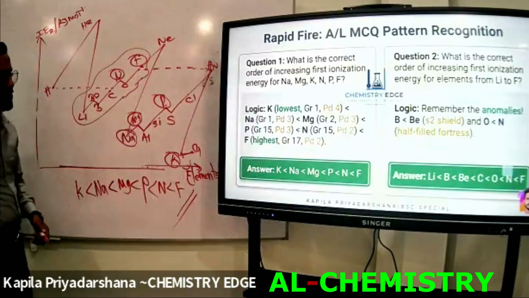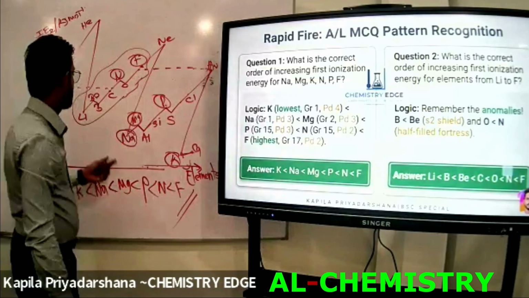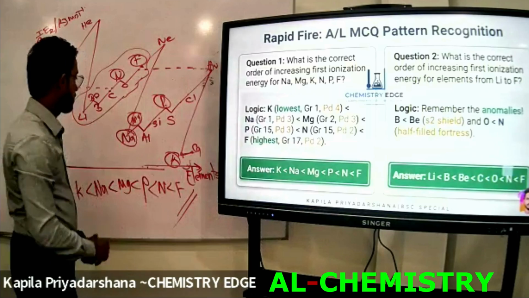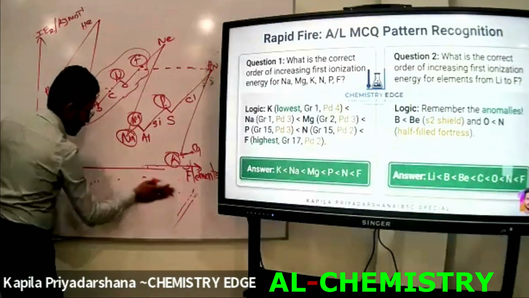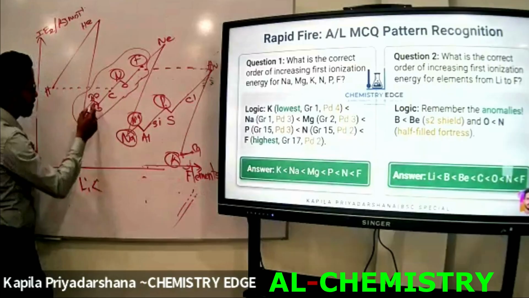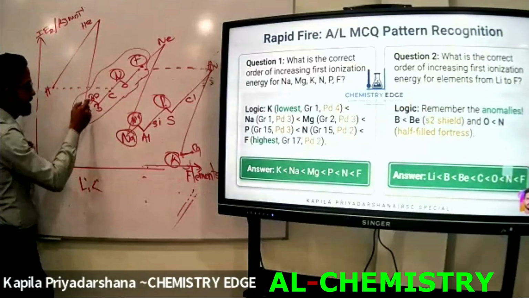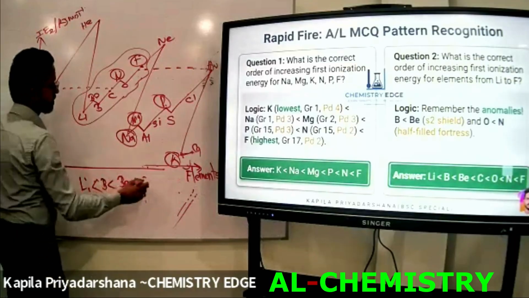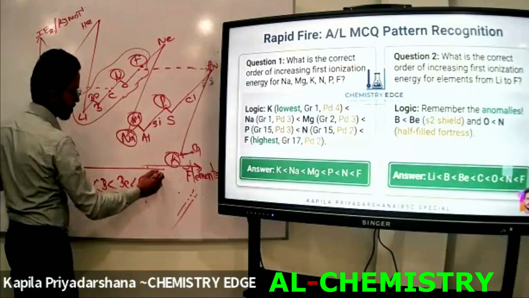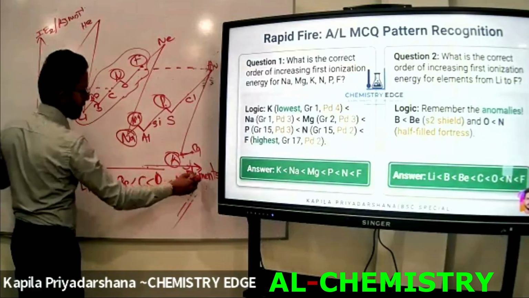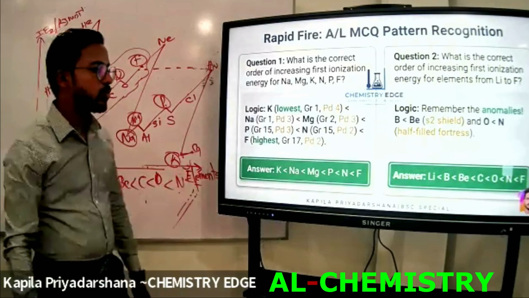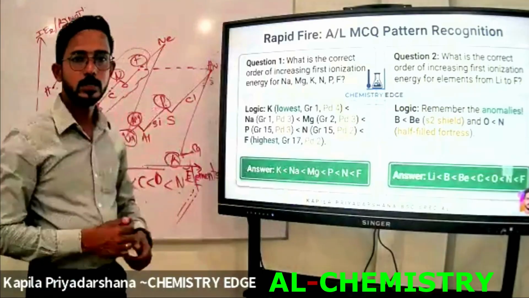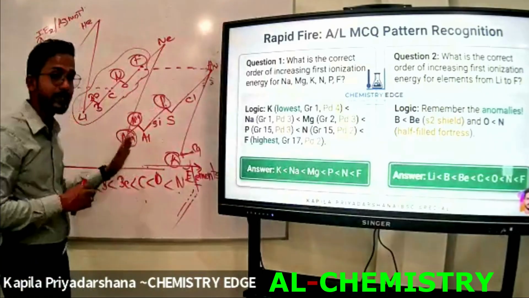Then tell me how to arrange these elements. Which element has the lowest value? You know, lithium. Lithium has the lowest value. Then after lithium, the next one should be boron. The next one shouldn't be beryllium, it should be boron. The next one, beryllium. Another one, carbon, oxygen, nitrogen, and fluorine. Lithium, boron, beryllium, carbon, oxygen, nitrogen, fluorine. That's how to obtain the answer. Right? We are unable to obtain the answer without this graph.